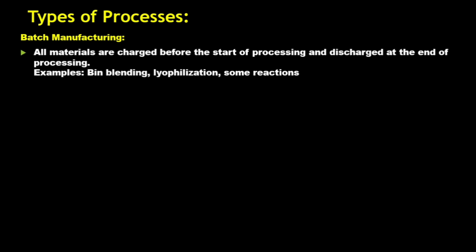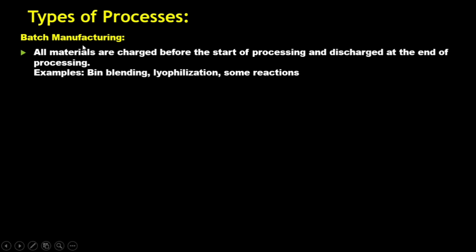Now we'll basically talk about batch manufacturing, semi-batch, continuous and semi-continuous manufacturing. Now, what is batch manufacturing? In batch manufacturing, all the materials are charged before the start of the processing and discharged at the end of the processing. The input or raw material is altogether given at the starting, and at the end all the product is taken out. So there is no constant going in of the product or coming out of the product. So this is batch manufacturing.